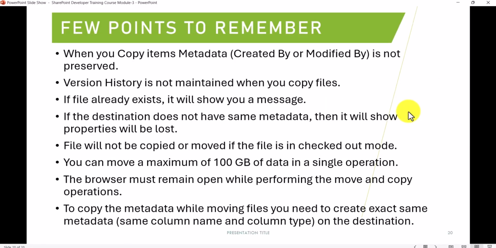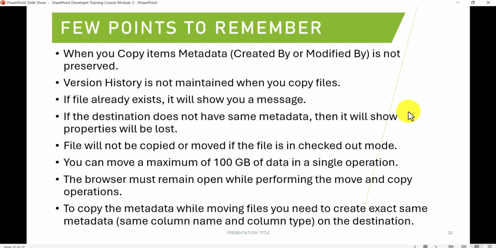And also, when you copy items, the metadata, like I said, created by, modified by, created date, modified date, will not be preserved. That is the reason third-party tools like ShareGate and Metalogix have all these features. And version history is not maintained whenever you copy files. And if the file already exists, of course it will show you a message: file already exists, unable to copy.